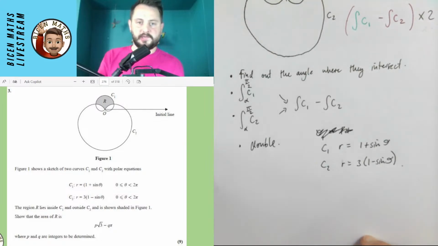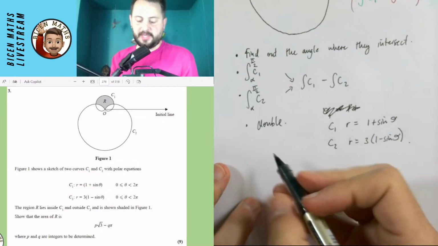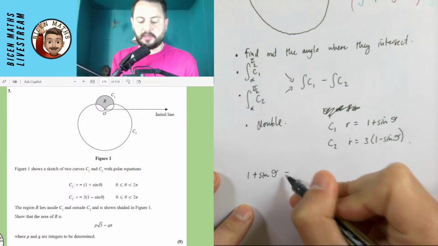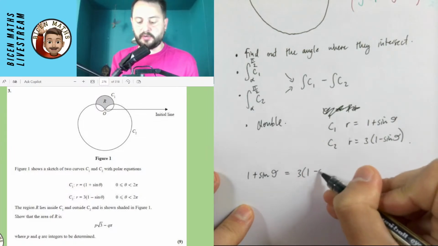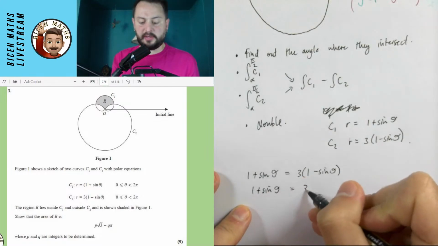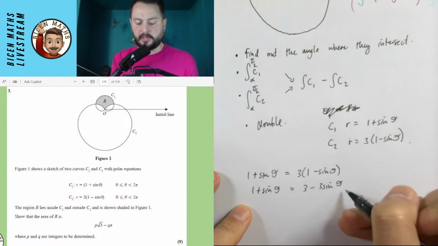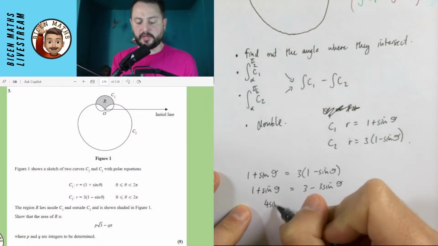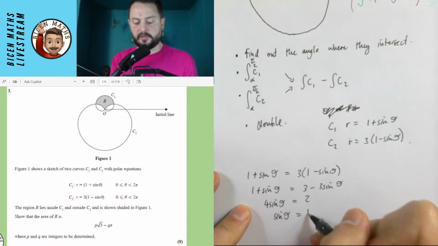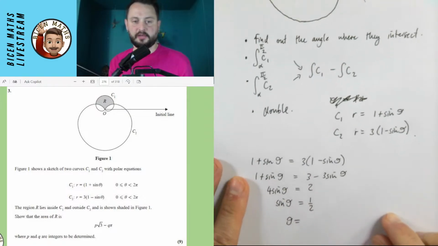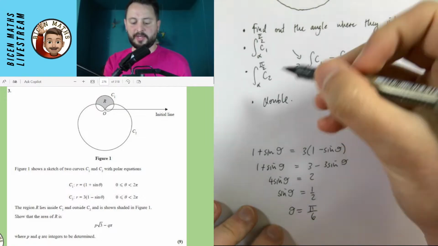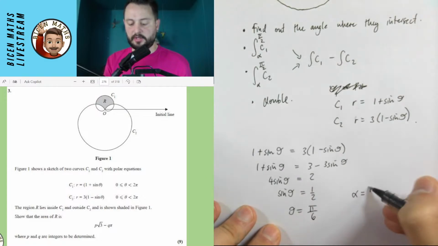Okay. So I'm going to find out where these cross. That means my first thing is to make 1 plus sine theta equal to 3 lots of 1 minus sine theta. Nice easy equation to solve. 1 plus sine theta equals 3 minus 3 sine theta. Putting the sine theta to this side, I get 4 sine theta, and 3 minus 1 is 2. So sine theta is a half. Without using my calculator, I know that the inverse sine of a half is pi over 6. So now I know that my alpha in this question is pi over 6.